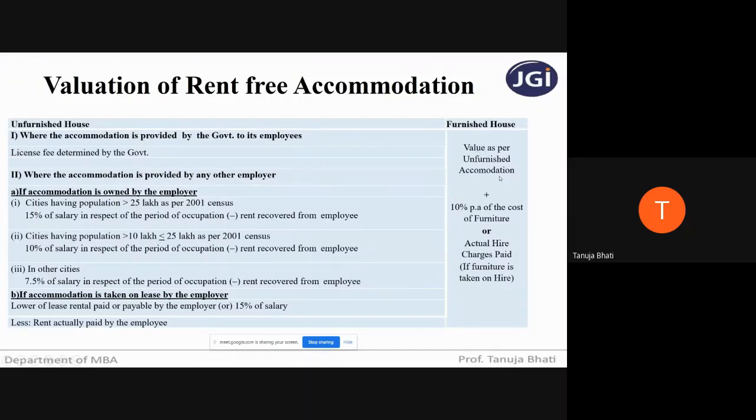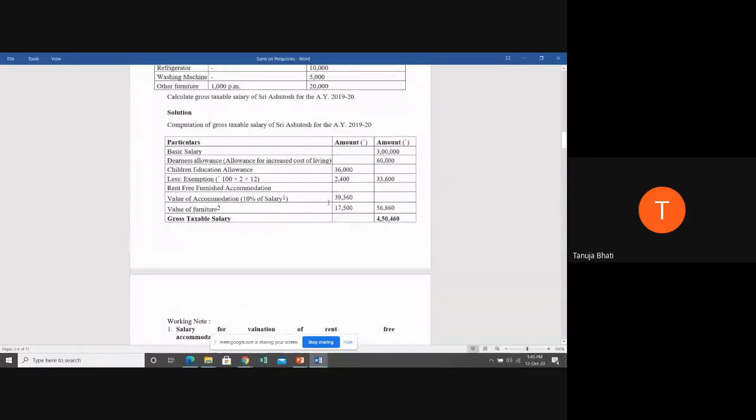And here, since in the problem it is given as a furnished house, first you have to calculate the value as per unfurnished accommodation. So first we will write unfurnished accommodation 39,360 here. To that we have to add the value of furniture. Now very interesting, we have to add the value of furniture.